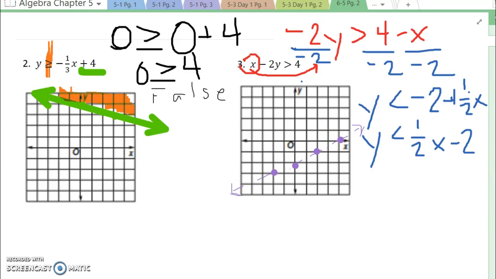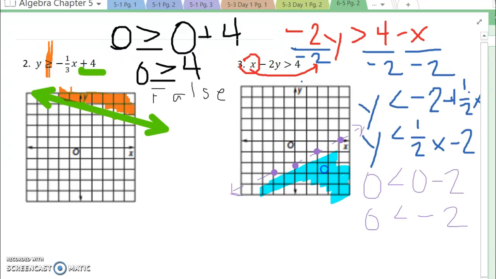Again, my gut instinct is it's going to go lower, but I can always use that (0, 0), and that's kind of the nice one to use here. So I'm going to plug a 0 in. Half times 0 is 0, and I get 0 is less than -2. 0 is not less than -2, so I know the point (0, 0) is not a solution to this inequality. So I have to shade where that 0 is not. There's one other style of problem we can see, so take a minute and make sure that makes sense, how we're deciding how to shade.